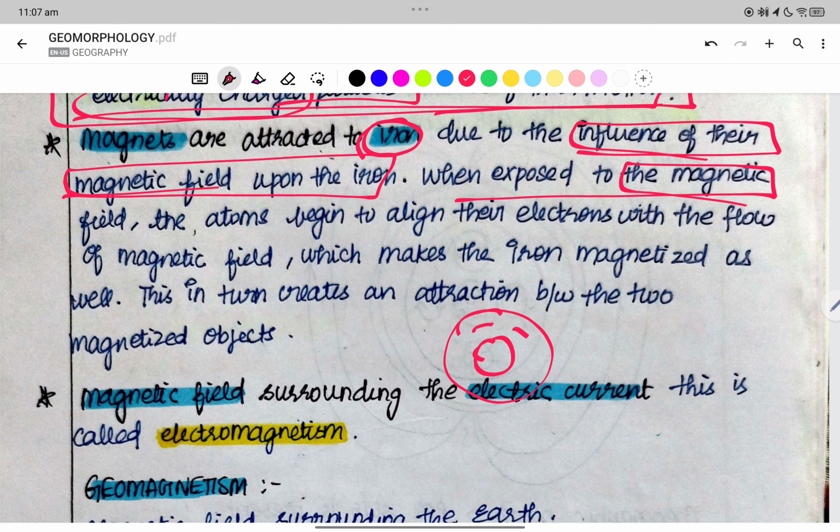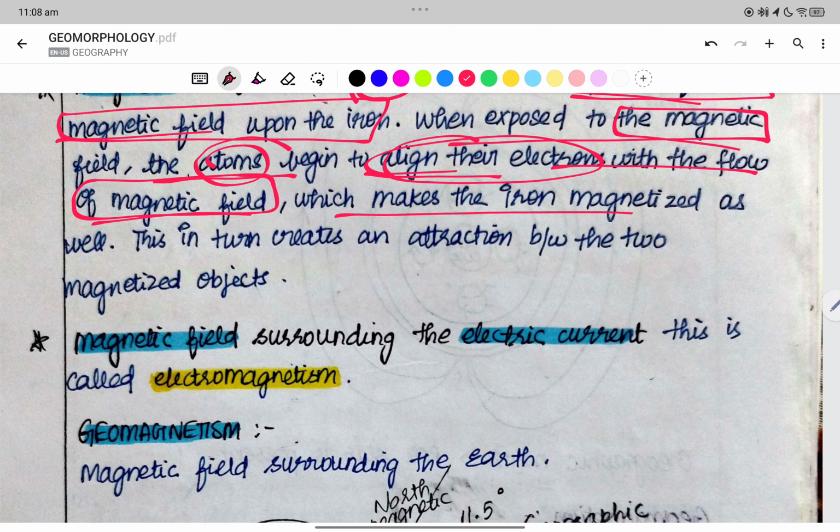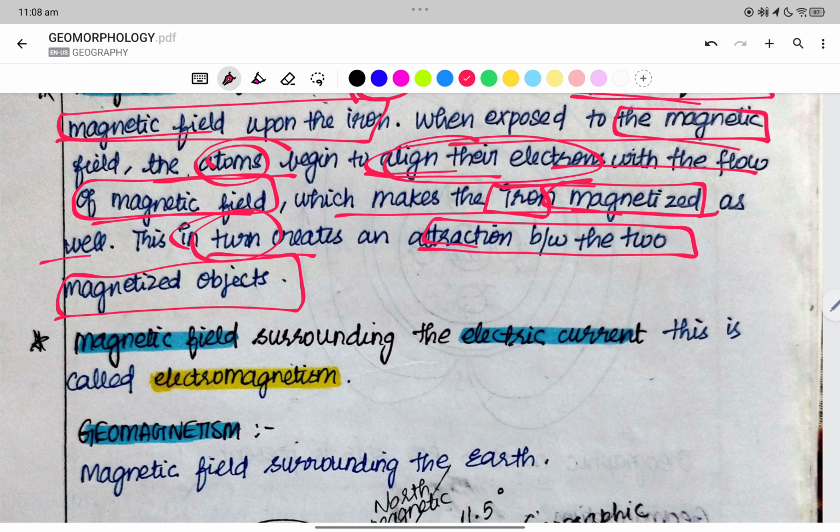The liquid outer core is iron material. So the movement of the electrically charged particles is going to create a magnetic field. The atoms begin to align their electrons with the flow of the magnetic field, which makes the iron magnetized as well. This in turn creates an attraction between two magnetized objects.